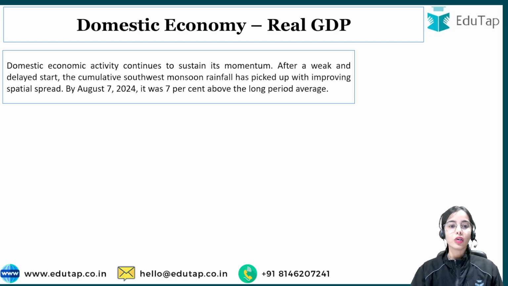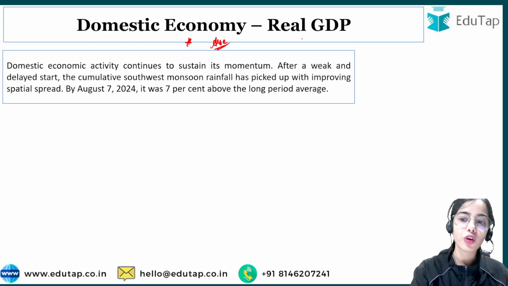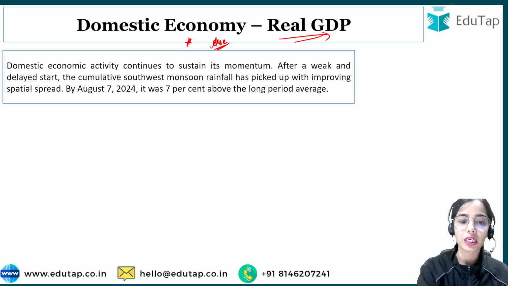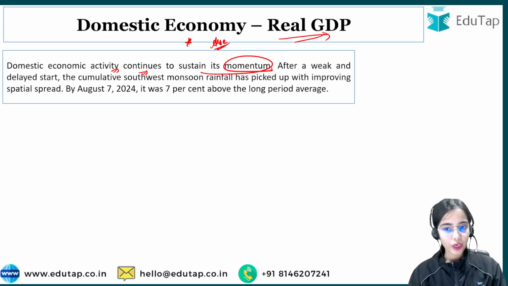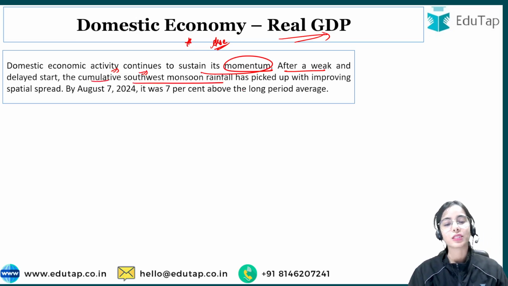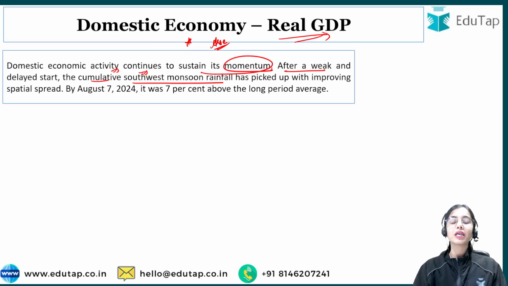Now let's first discuss the domestic economy assessment and outlook that has been provided by the Monetary Policy Committee. First of all, in regards to the real GDP. As per the Governor's statement, the domestic economic activity continues to sustain its momentum. That means domestic economic activity is going good. After a weak and delayed start, the cumulative southwest monsoon rainfall has picked up with improving spatial spread. So the area coverage of the monsoon rainfall has increased, and that is good news.